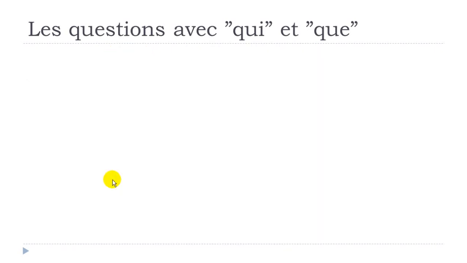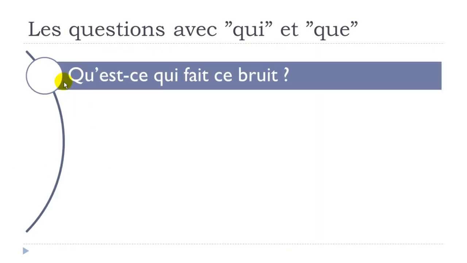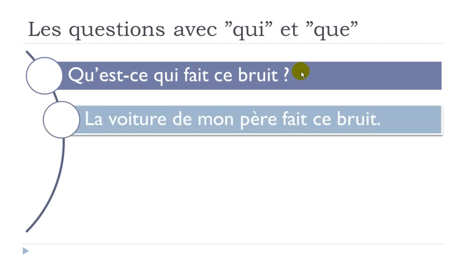Okay, so let's see now the same question. Qu'est-ce qui fait ce bruit? And the answer would be la voiture de mon père fait ce bruit. Okay, my father's car. Okay, la voiture de mon père. So if you translate it directly, it's the car of my father.